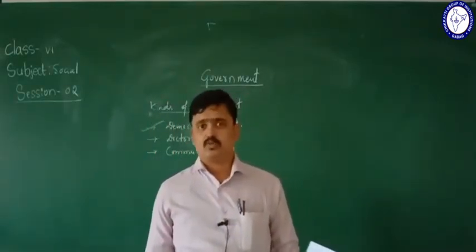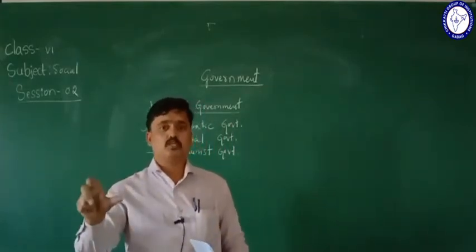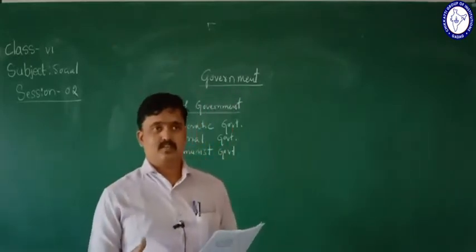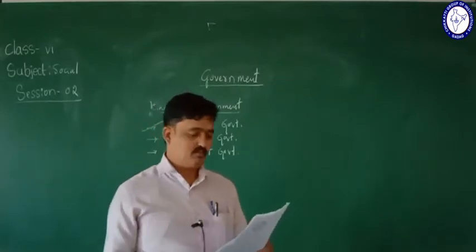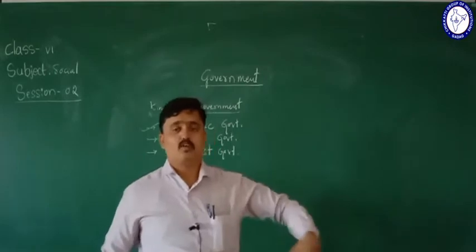In the welfare state the citizens get economic development, social development, and political development. So that is called welfare of all.